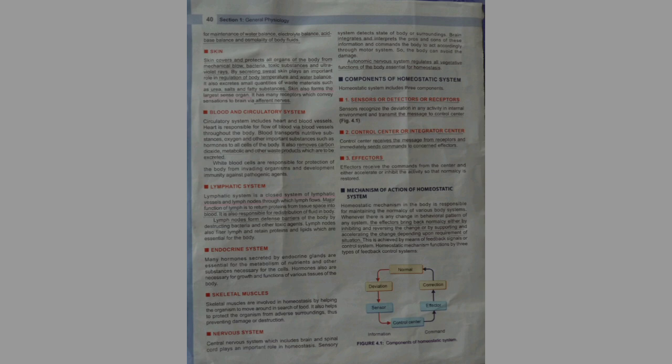Mechanism of action of homeostatic system. The homeostatic mechanism in the body is responsible for maintaining the normalcy of various body systems. Whenever there is any change in the behavioral pattern of any system, the effector brings back normalcy either by inhibiting and reversing the change or by supporting and accelerating the change, depending upon the requirement of the situation. This is achieved by means of feedback signals or control system. Homeostatic mechanisms function by three types of feedback control systems.